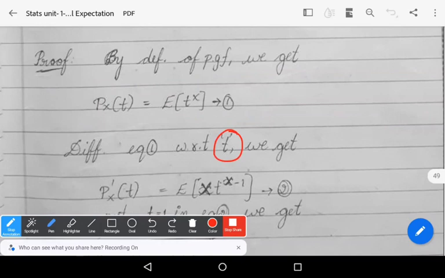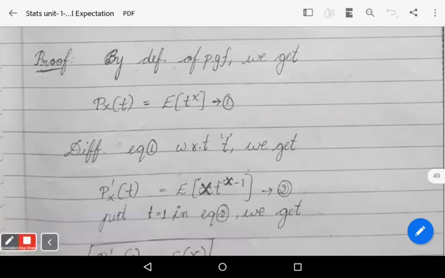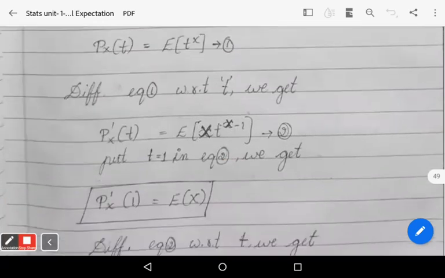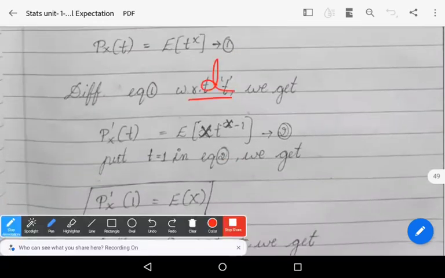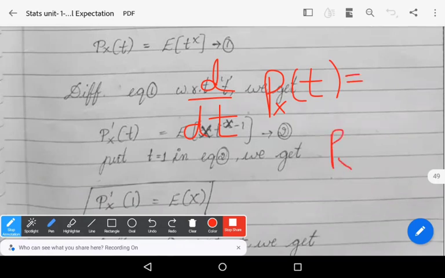In the left side, you get d by dt of Px of t, which can be written simply as Px dash of t.